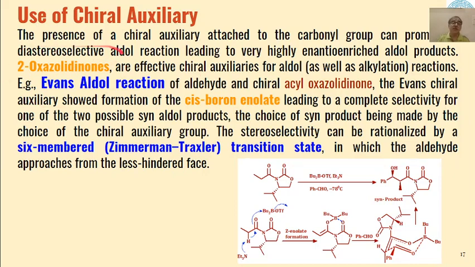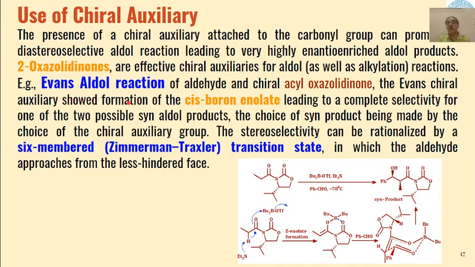And the most common among these chiral auxiliaries is 2-oxazolidinones as the catalyst. So this reaction where these are used as chiral auxiliaries is the Evans aldol condensation.